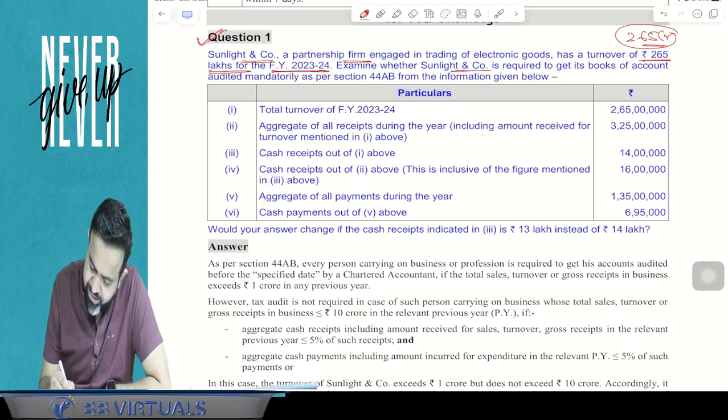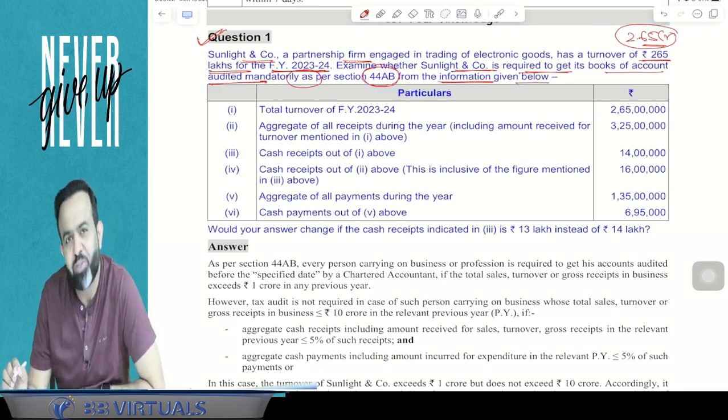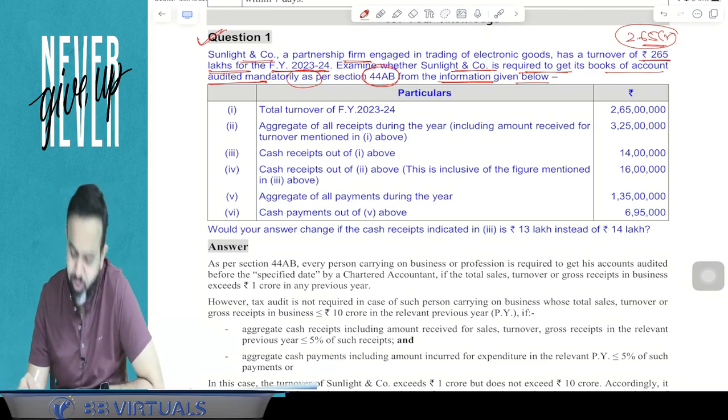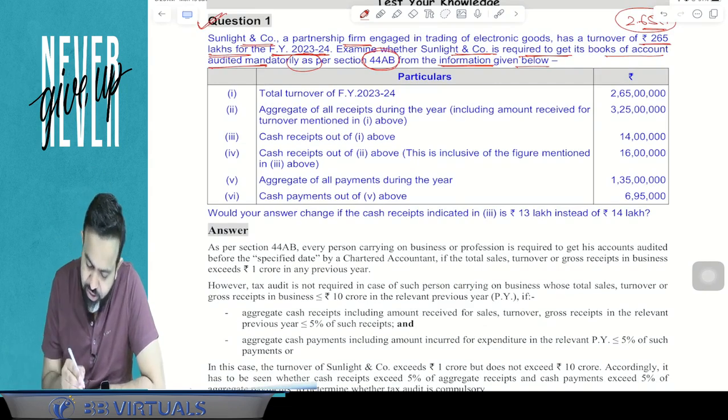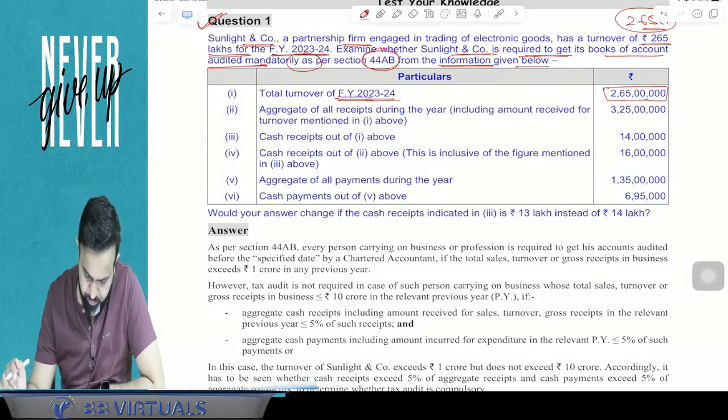Examine whether Sunlight and Company is required to get its books of accounts audited mandatorily as per section 44AB from the information given below. So on the basis of this information, you have to decide whether they are required to audit their books of accounts or not. Now, total turnover for the financial year 23-24 is 2 crore 65 lakh. That is your total turnover.